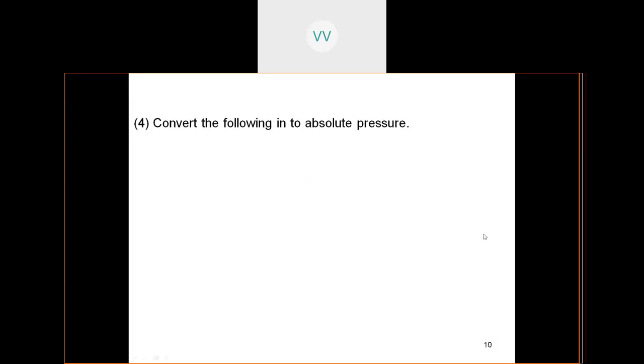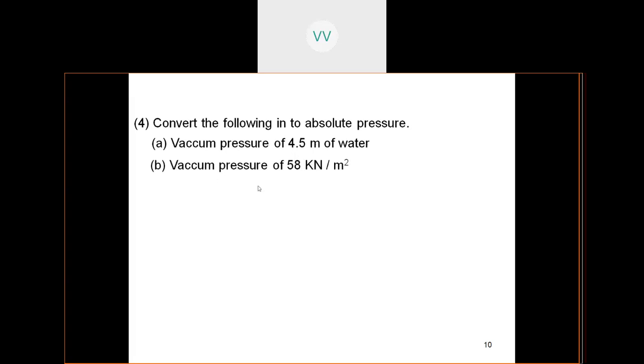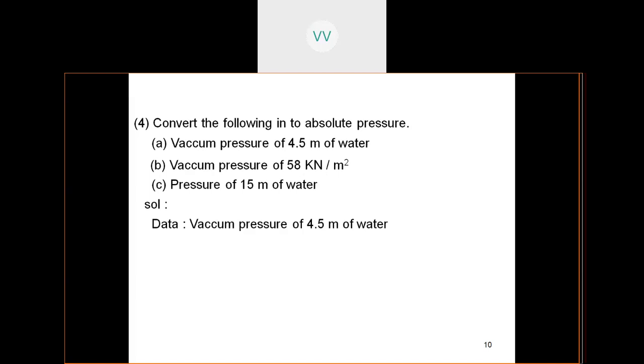Now convert the following into absolute pressure: a vacuum pressure of 4.5 meters of water, a vacuum pressure of 58 kilonewtons per meter square, and a gauge pressure of 15 meters of water. Let us see the solution. One by one, let us convert and give the absolute pressures. So students, get ready to calculate.